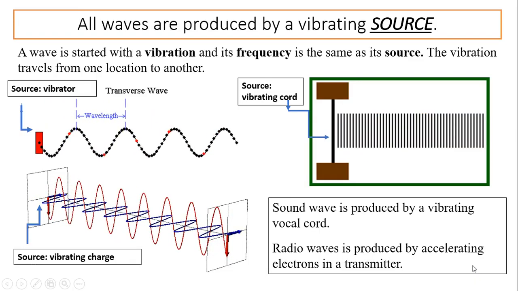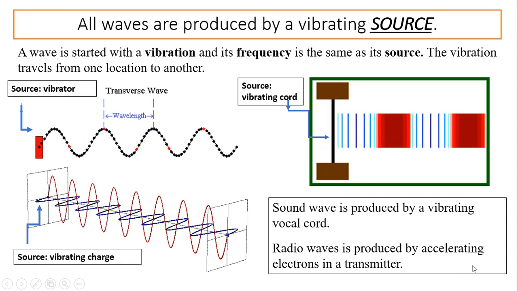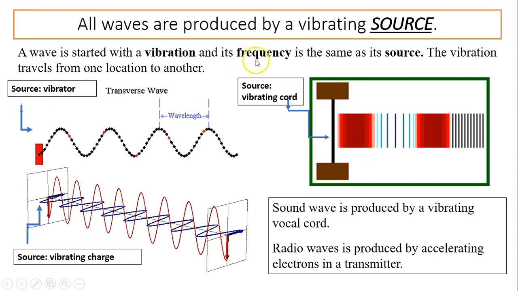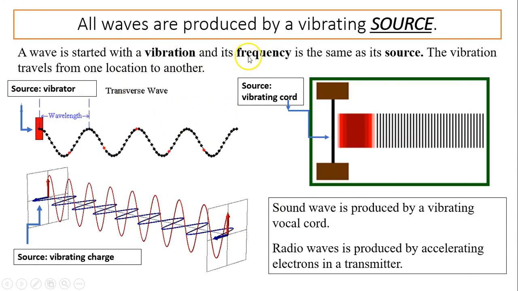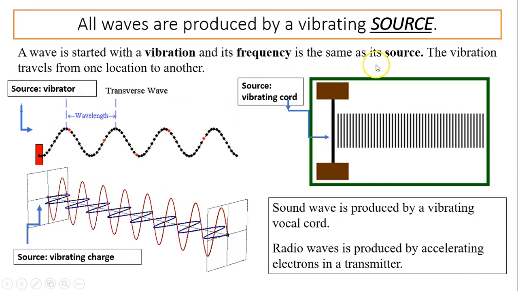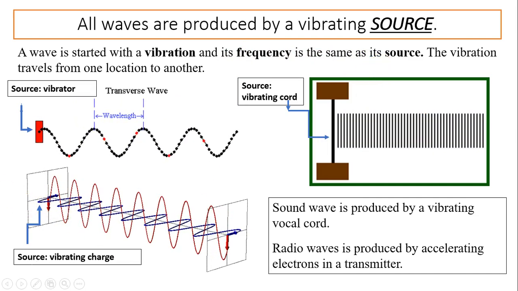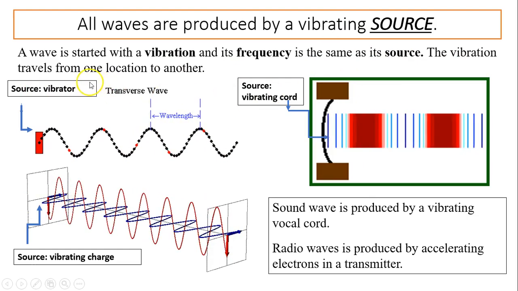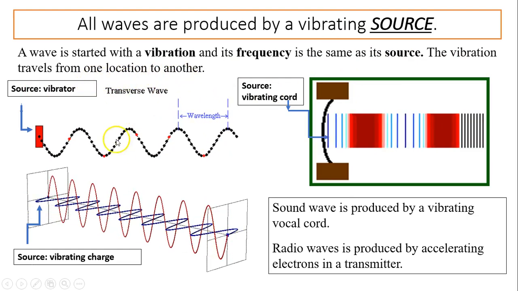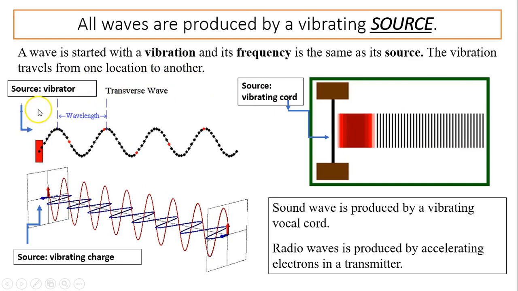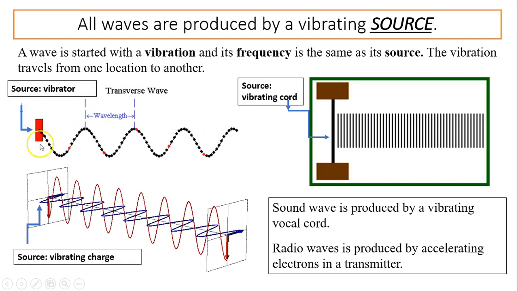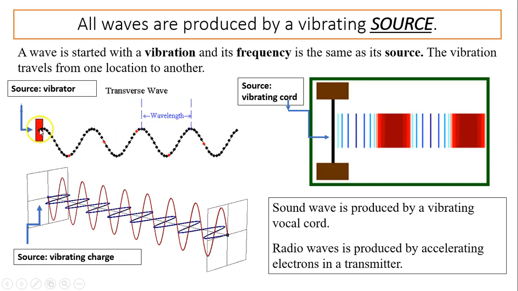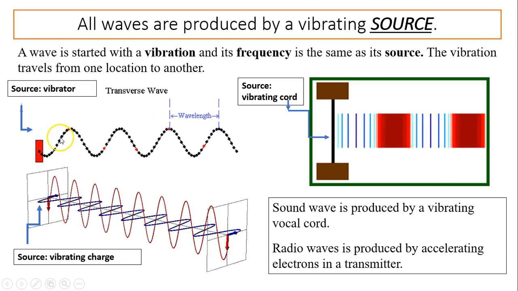All waves are produced by a vibrating source. So a wave is started with a vibration, and the wave's frequency is the same as its source always. Doesn't matter what kind of wave it is. The vibration travels from one location to another. So take a look, this is a vibrator. This vibration produces this wave. This vibration's frequency is your wave's frequency.